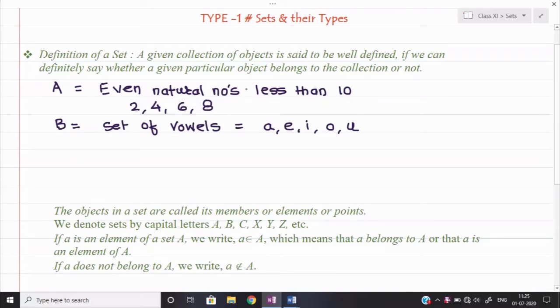Now suppose I take the third set in this manner, because set A and B you have seen. Now see set number C. If I say set C is the best cricket player, now I think it is a topic of your interest, the best cricket player of India.